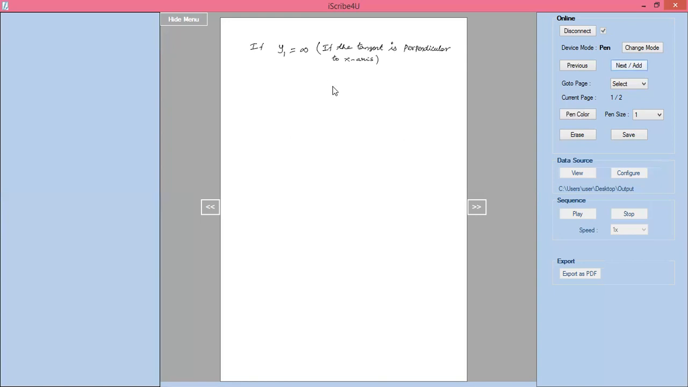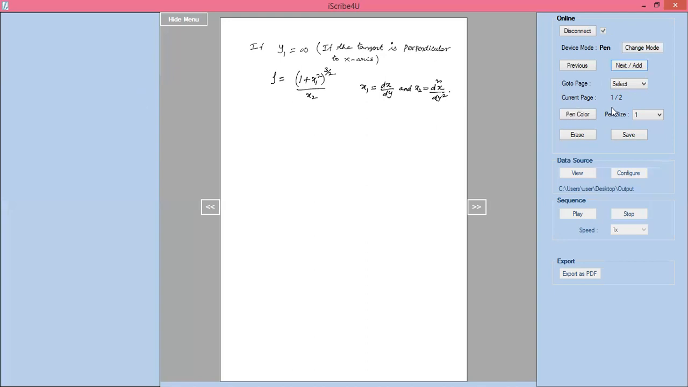At that time we can use the formula rho equal to (1 plus x1 square) whole power 3 by 2 divided by x2. Here x1 is dx by dy and x2 equal to d square x by dy square. Whenever y1 becomes infinity, I will apply this formula. Right, using this, we will see the problems in the radius of curvature.